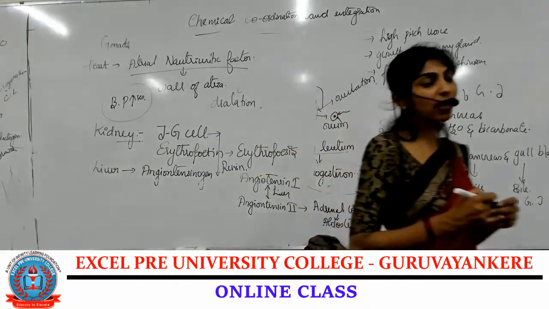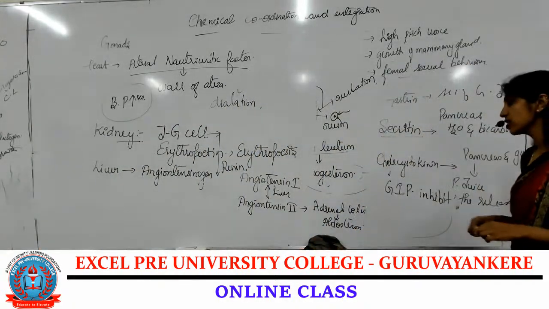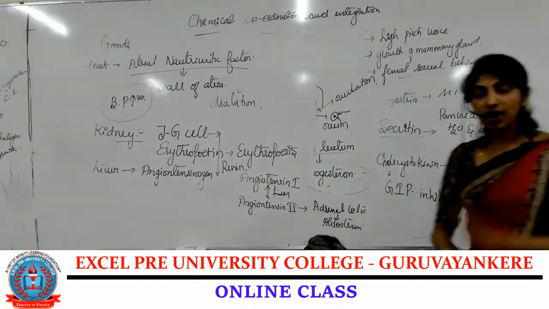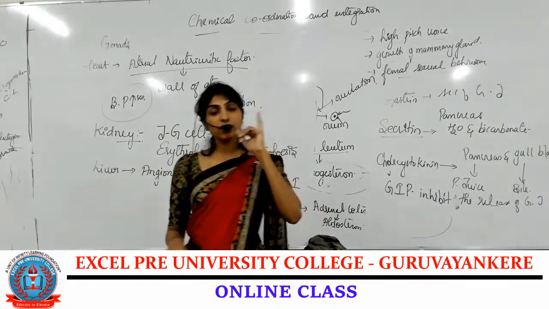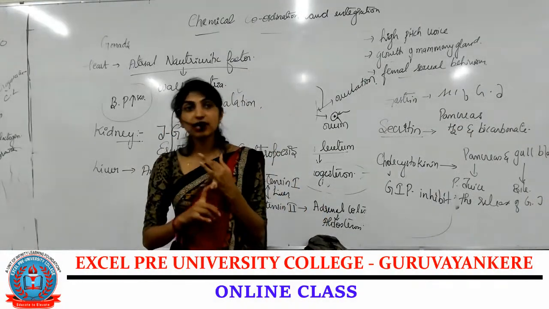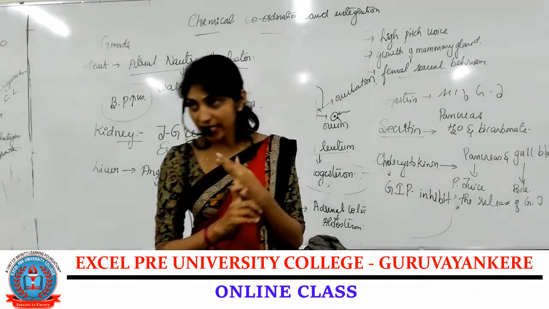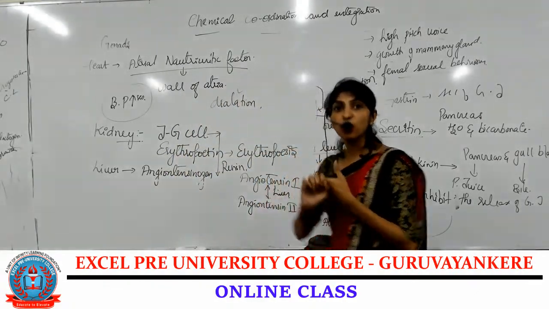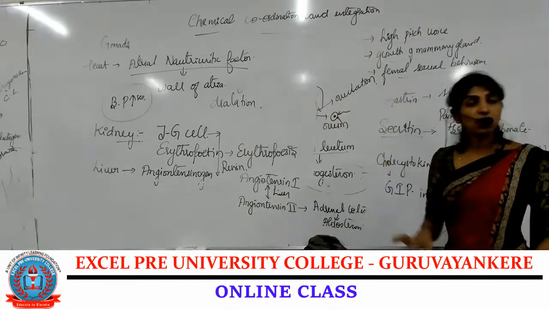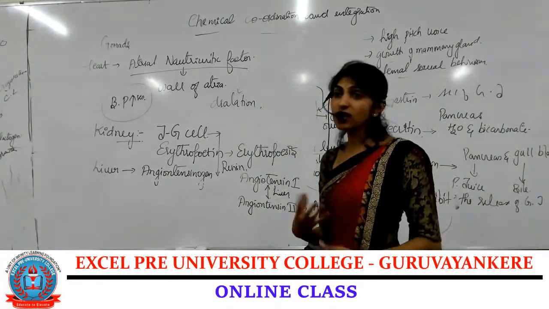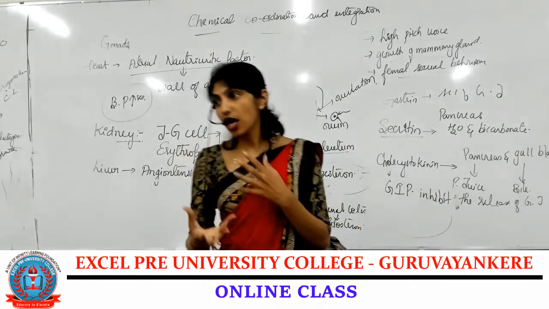Okay. A small part is remaining, that is the action of hormones, which I will continue in the next class. For today's class, we have studied the adrenal gland, pancreas, testes, ovary, and the other organs which act as endocrine glands and release hormones.